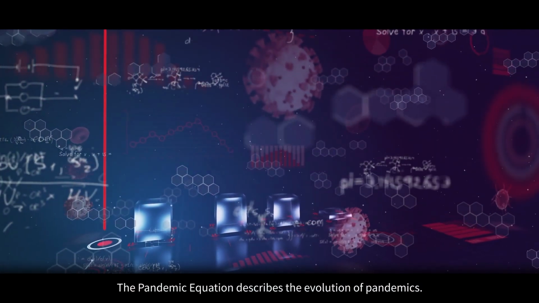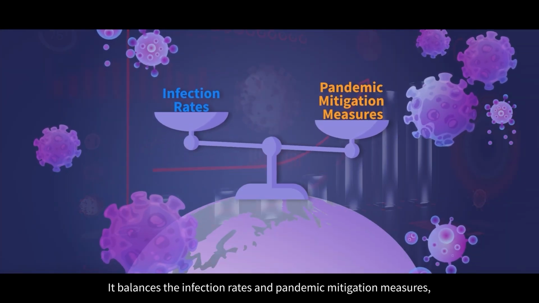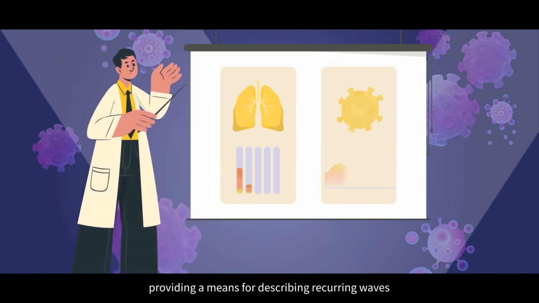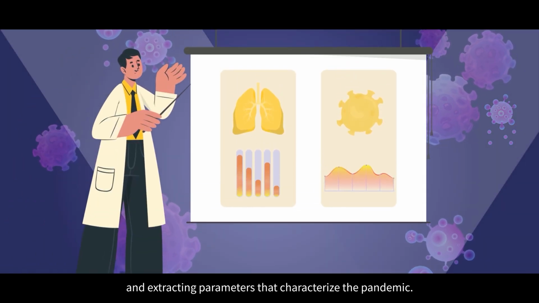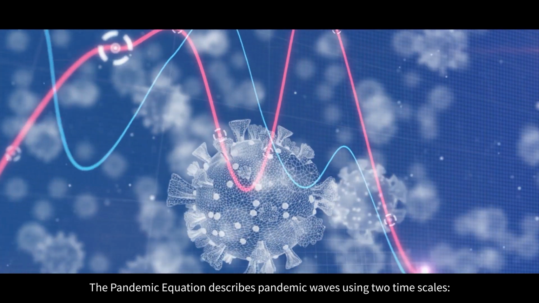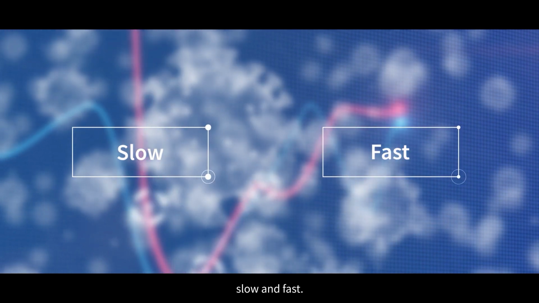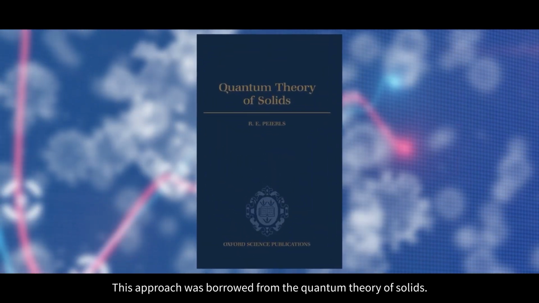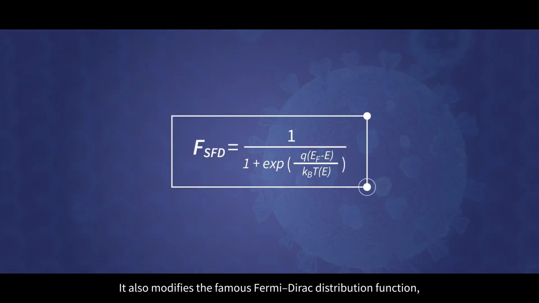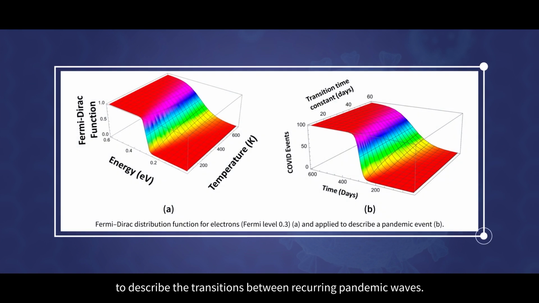The pandemic equation describes the evolution of pandemics. It balances the infection rates and pandemic mitigation measures, providing a means for describing recurring waves and extracting parameters that characterize the pandemic. The pandemic equation describes pandemic waves using two timescales, slow and fast. This approach was borrowed from the quantum theory of solids. It also modifies the famous Fermi-Dirac distribution function, introducing the Fermi-Dirac special distribution function to describe the transitions between recurring pandemic waves.